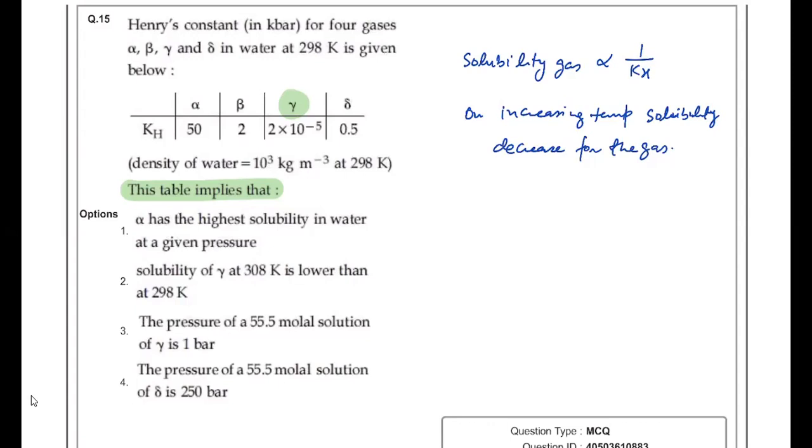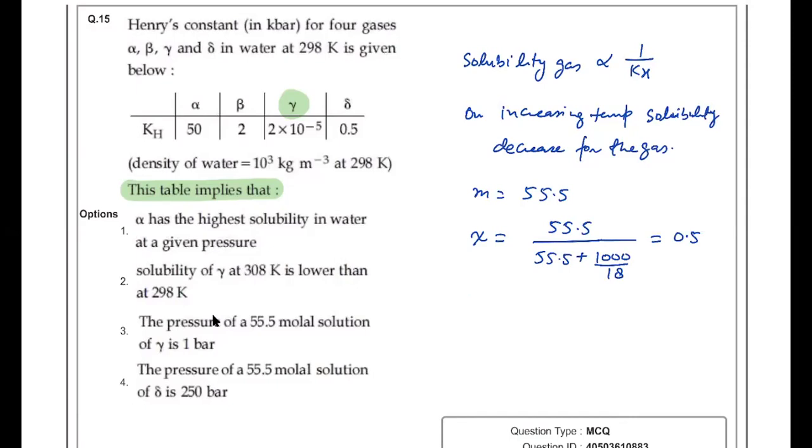Next, it is given the pressure of a 55.5 molar solution of gamma is 1 bar, and the pressure of this, that you have to calculate. So if we have molality equal to 55.5, and you want to calculate mole fraction from here, then molality is 55.5 moles. Moles of solute divided by moles of solute plus moles of solvent, in 1000 gram of water. So you can write mole fraction will be 0.5.